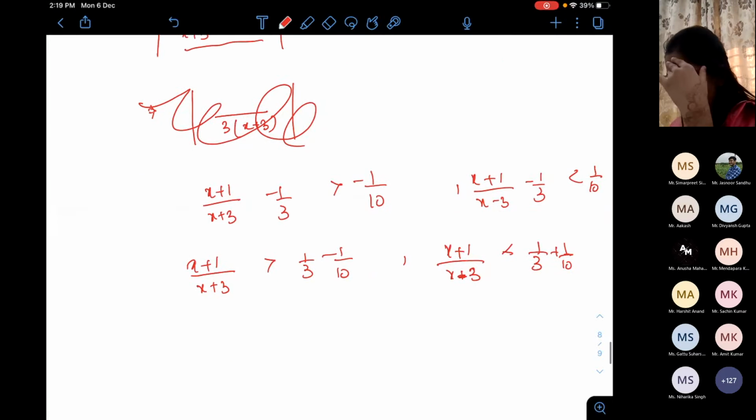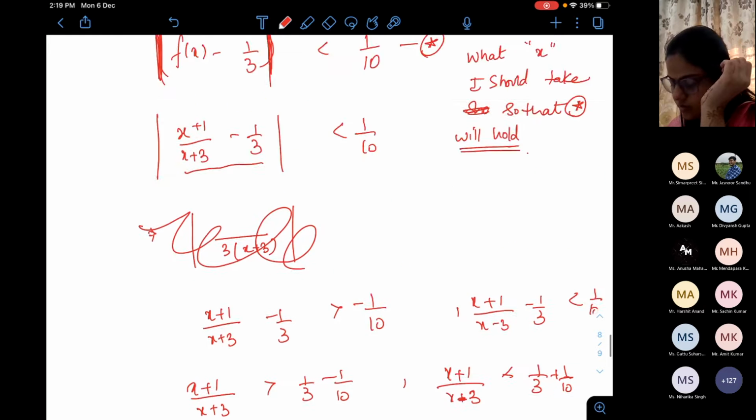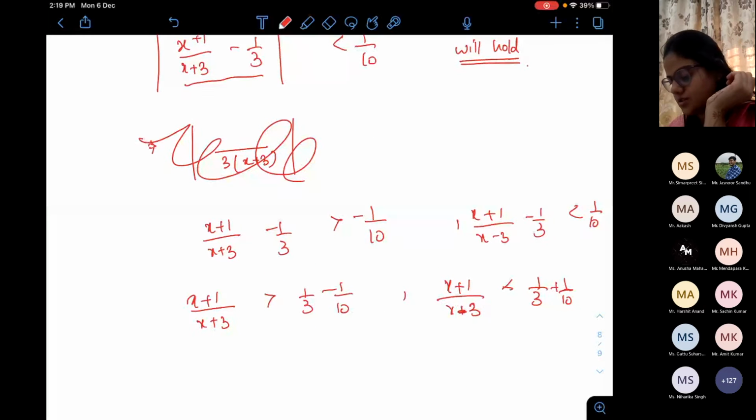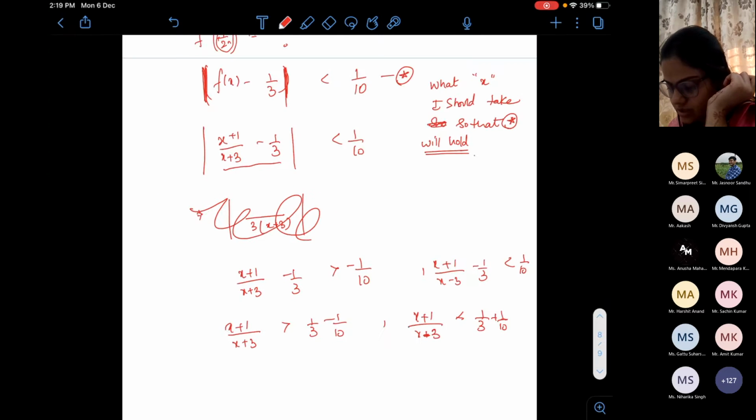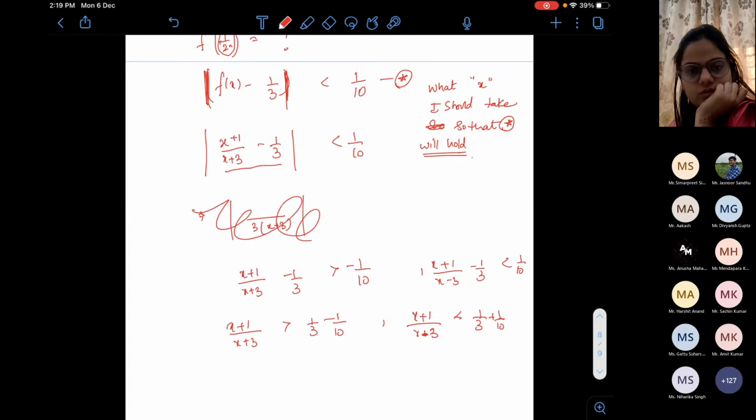And then you will find out, by calculating these two inequalities, the range of x. Yes, ma'am. Does 1 by 10 play any special role here? No, ma'am. I can replace it with any number.